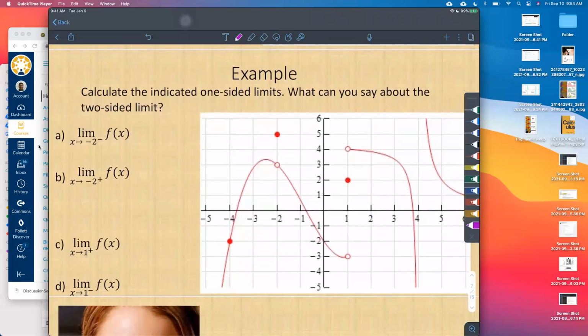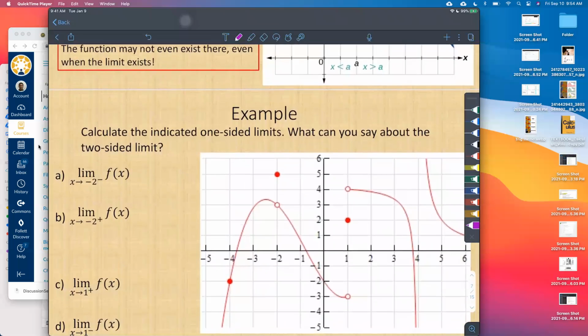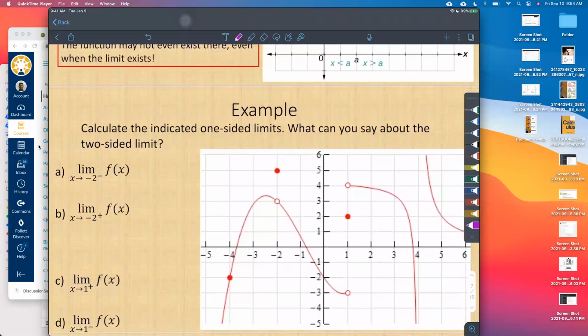All right, so let's take a look at the one-sided limit here. And maybe somebody can help me here with part A. What is the limit of this function f of x as x approaches -2 from the left? So along the x-axis, we're doing this. What is my function approaching? It looks like it's 3. Yes, very good. So the limit from the left side is 3.